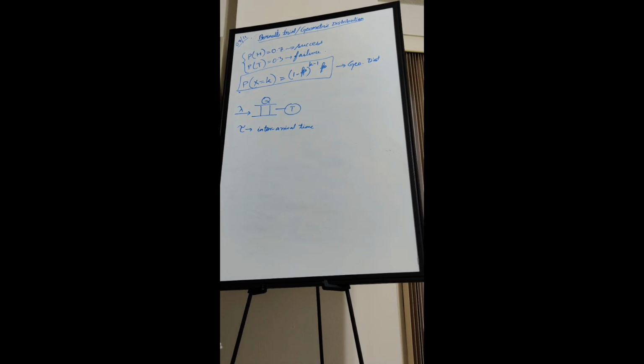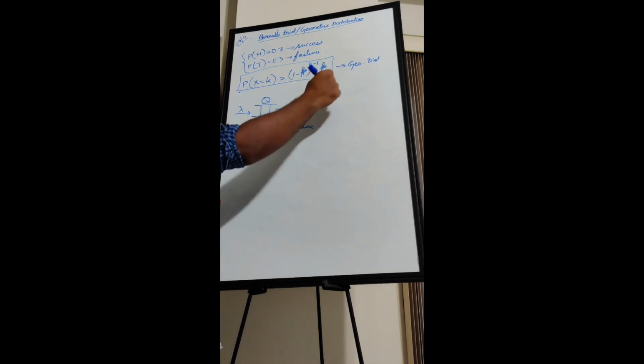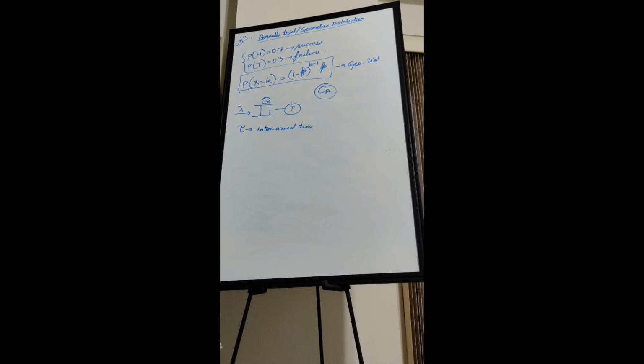I will show you one important derivation here: C_A, the coefficient of variation of inter-arrival time. We will come across that C_A many times in future.